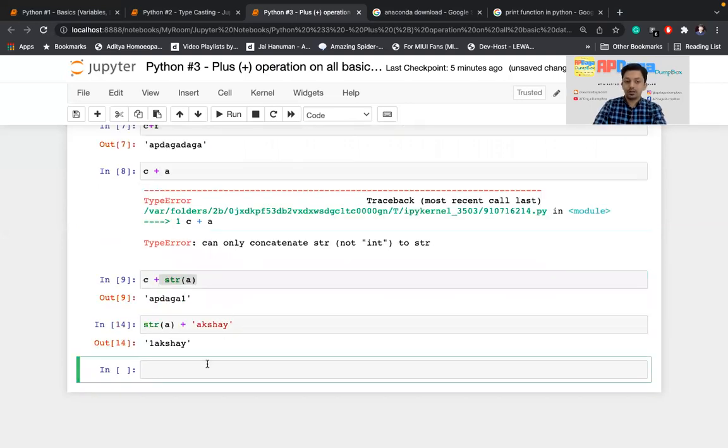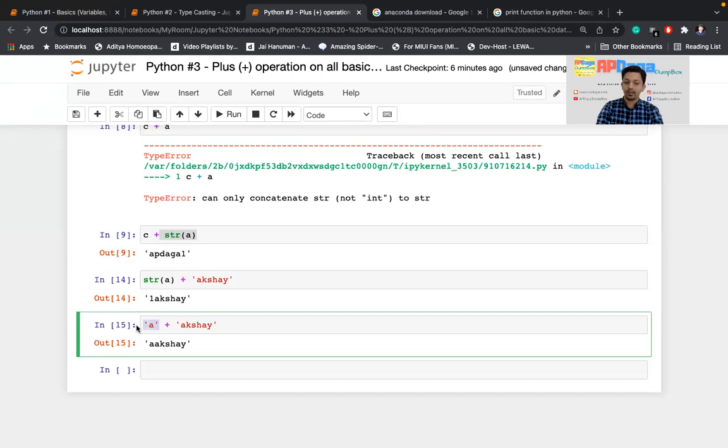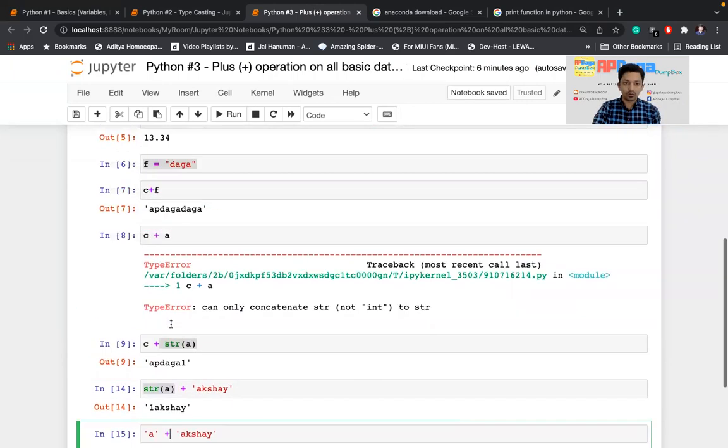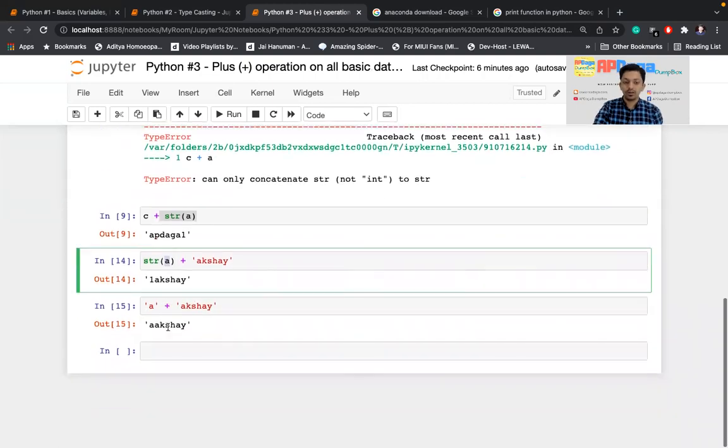Like I talked about earlier, if I pass this variable A with another string, and if I write it in a quote, you can see what it took. It took this A as another string. It has nothing to do with the earlier variable. So that's why this str is important. This kind of typecasting is necessary here.